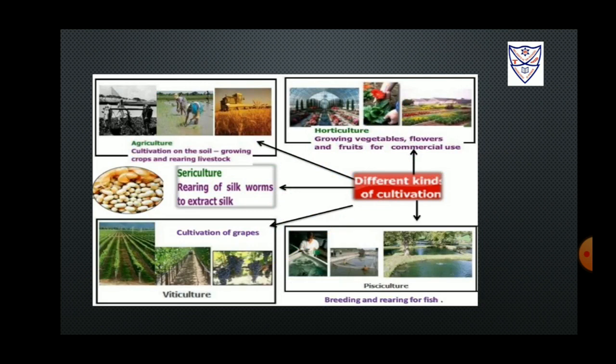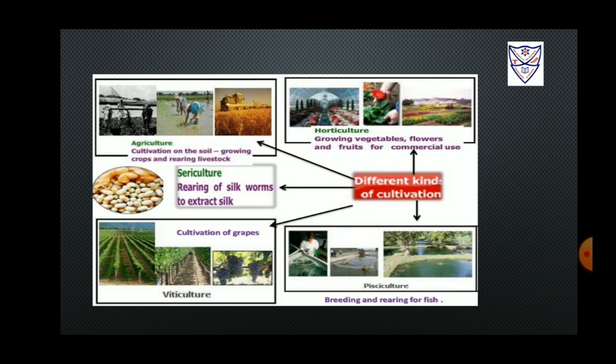Do you know children, there are different kinds of cultivation, that is agriculture, sericulture, viticulture, pisciculture and horticulture. Agriculture, the art and service of carrying out cultivation on the soil, rearing livestock such as sheep and raising crops, is known as agriculture. Farming is another name of agriculture. Sericulture is the rearing of silkworms for commercial purposes.